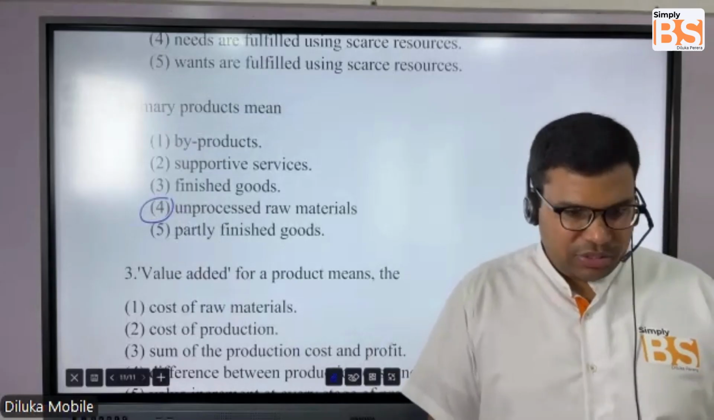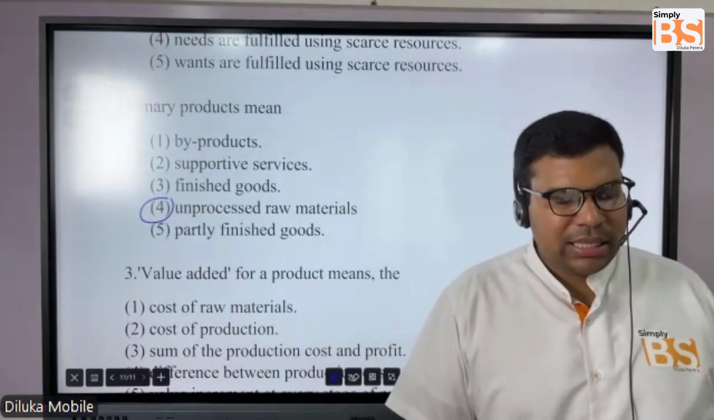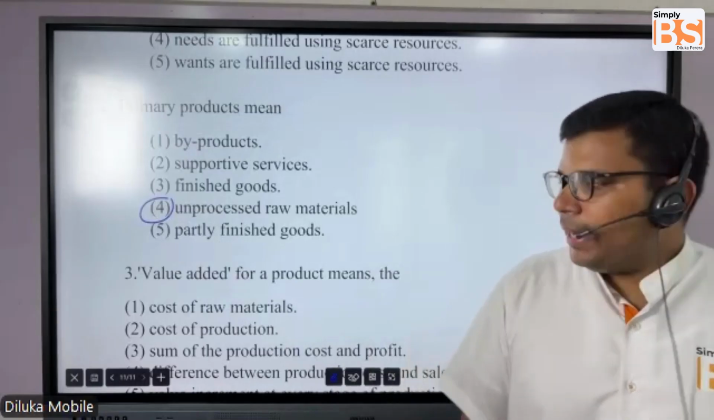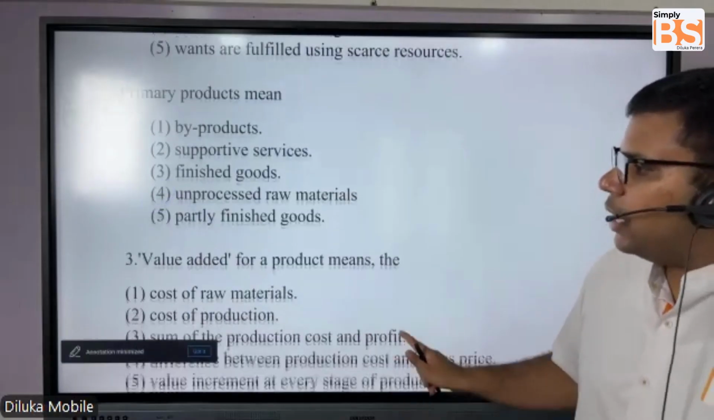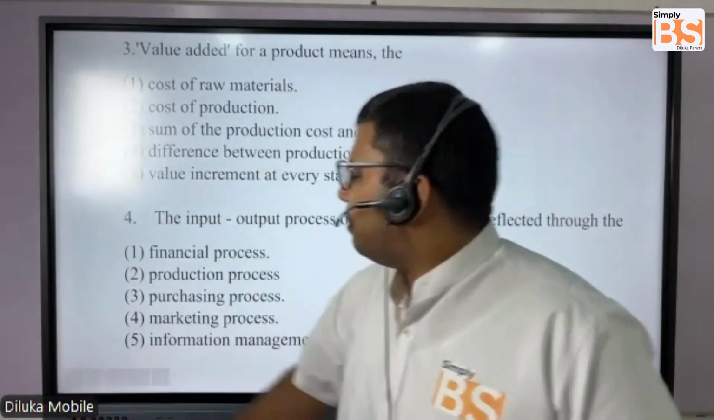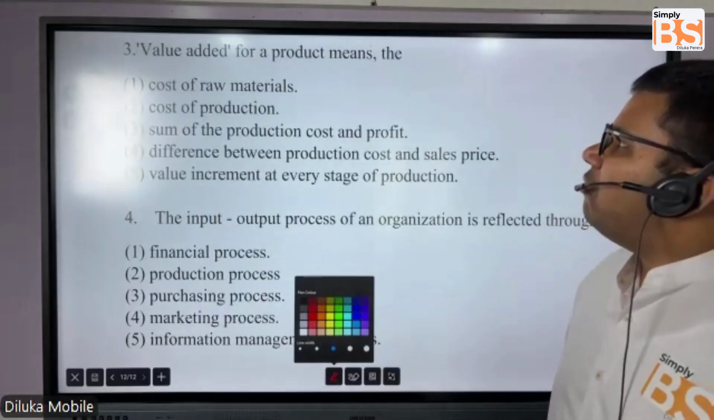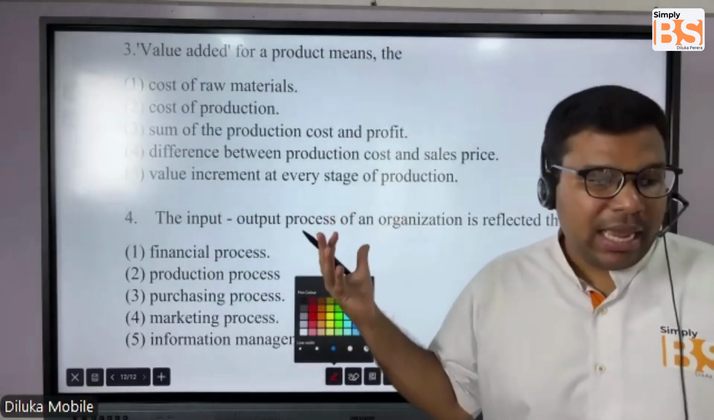Minerals, unprocessed. But if you are converting them, then those are coming under what? Secondary, right? Okay. Good. Then you have question number 3. Value added for a product means, once again, value added for a product.